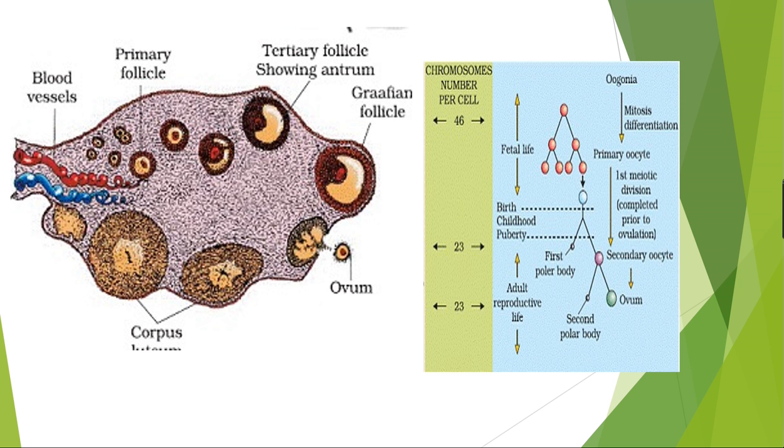The Graafian follicle now ruptures to release the secondary oocyte. What will the Graafian follicle do? It ruptures to release the secondary oocyte. The secondary oocyte is the ovum.